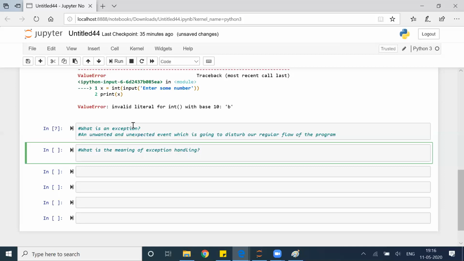If something goes wrong, okay, do that. Defining an alternative way to continue the rest of the program normally. That is what exception handling is all about.